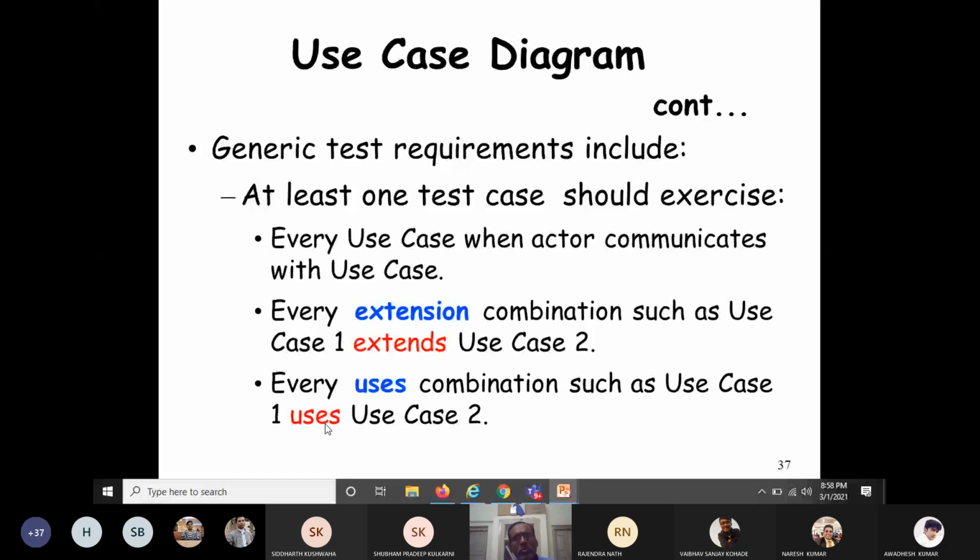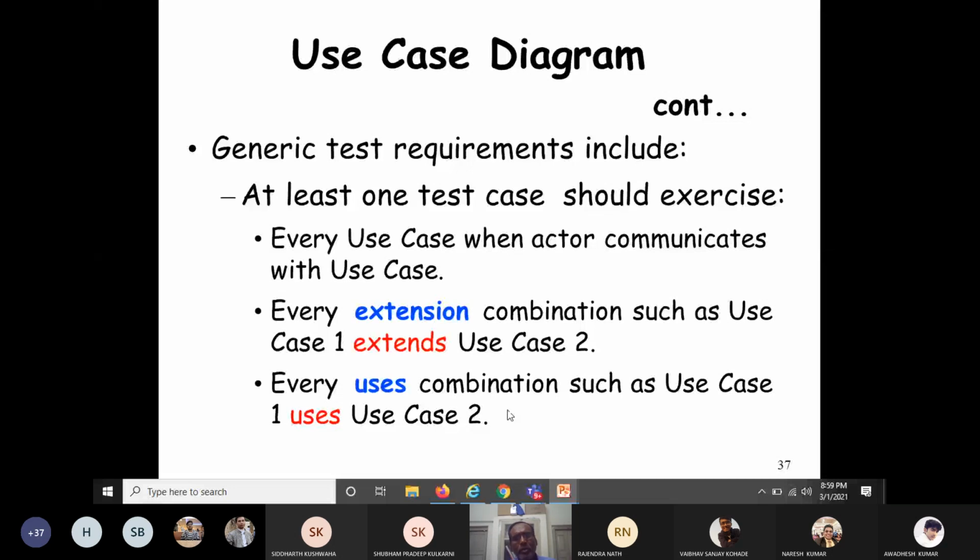So here I am saying three important things. We have to design at least one test case for every use case whenever the actor communicates with the use case. We should design at least one test case for every extension combination. For example, use case 1 extends use case 2. How many extends are there? We have to test each of them individually. Similarly, we must design test cases for every uses combination or includes combination.